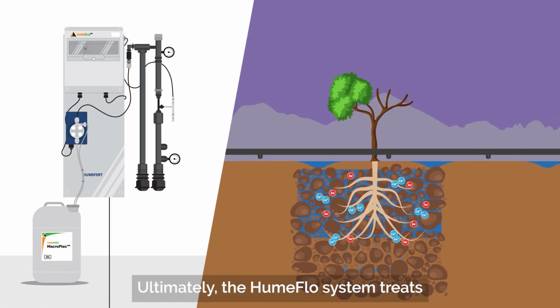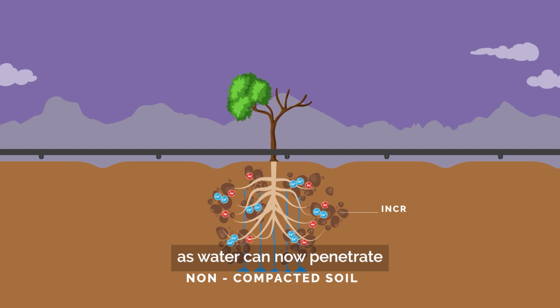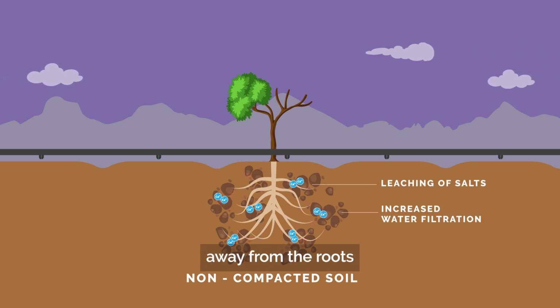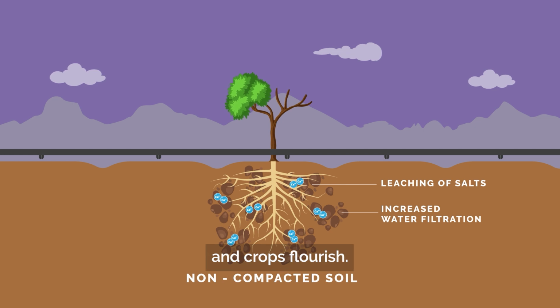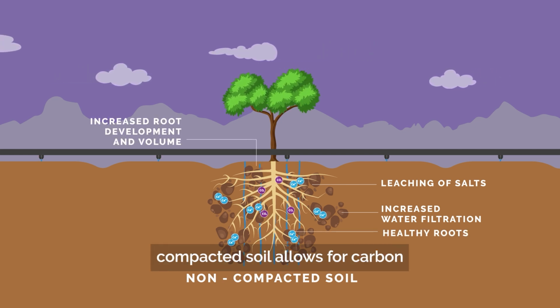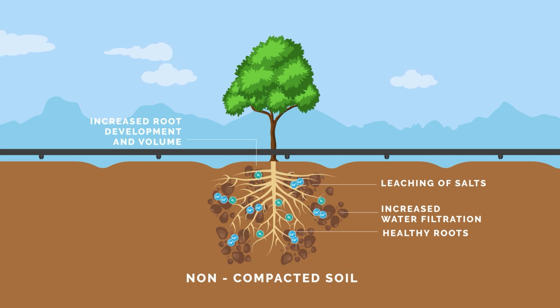Ultimately, the HumeFlo system treats irrigation water to improve soil structure, as water can now penetrate deep within the soil structure, also leaching salts away from the root zone. The roots of trees and crops flourish. The porous structure of non-compacted soil allows for carbon dioxide to escape and oxygen to reach deep within the soil profile, which is an important process for soil life.